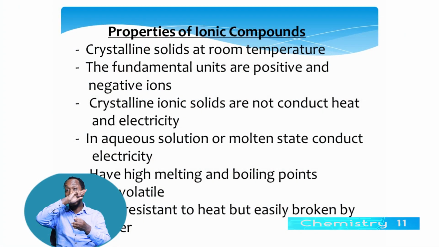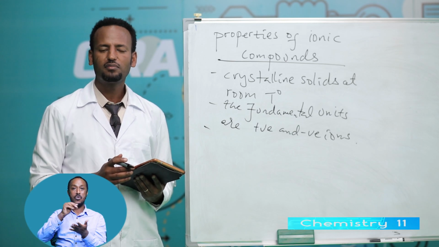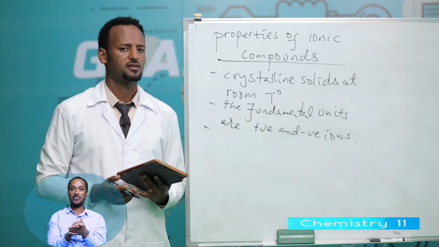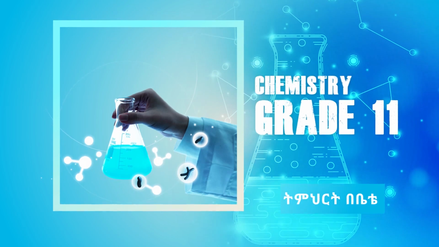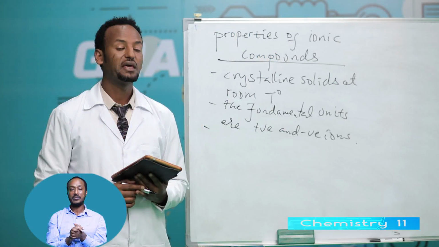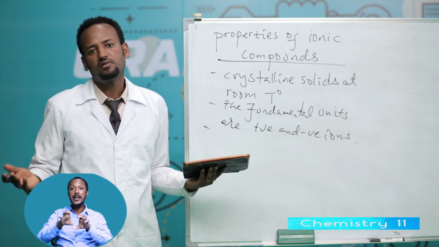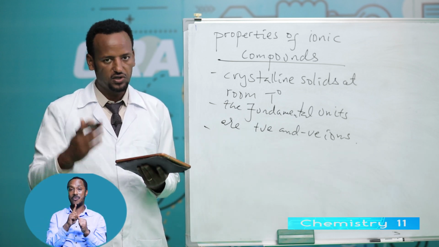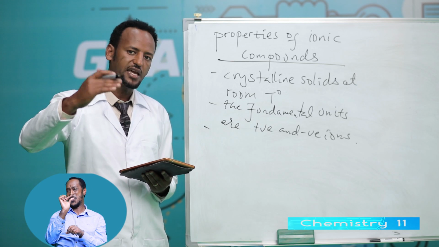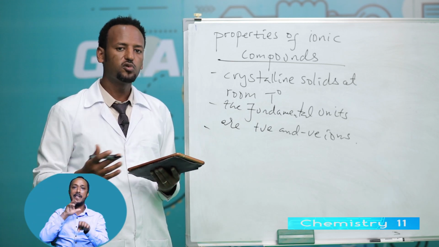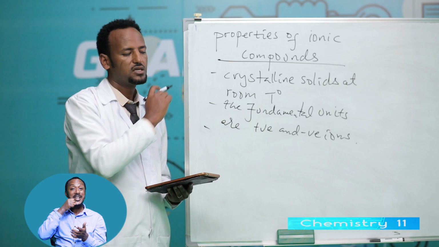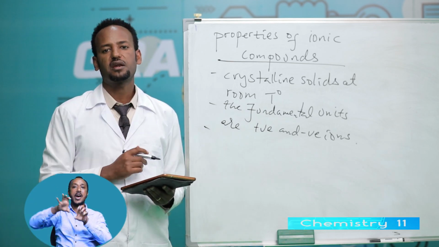The other one: ionic compounds have high melting and high boiling points. Ionic compounds are non-volatile. Why are ionic compounds non-volatile? Because ionic compounds exist in which state? In solid state. Solids have low volatility. High volatility is gas, next liquid, then solids. Therefore, most ionic compounds are solids. Because of that, ionic compounds are non-volatile.